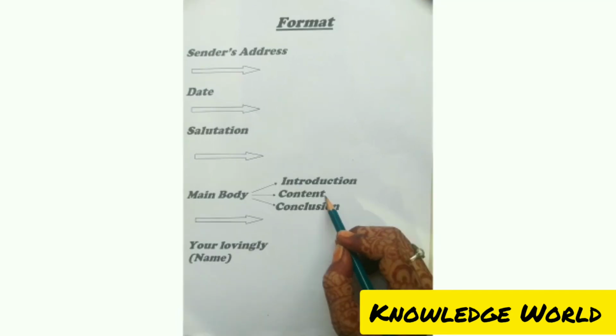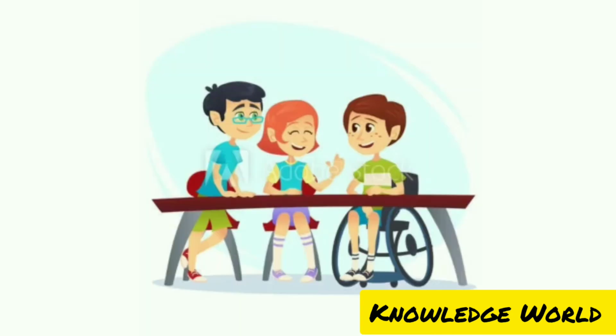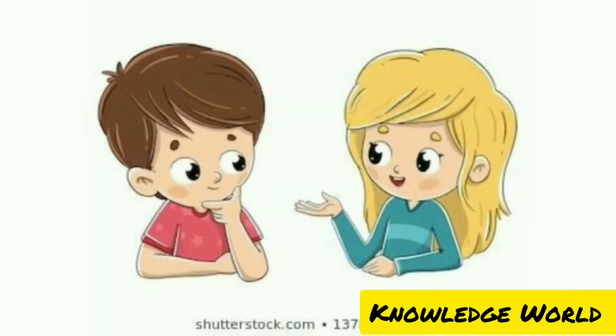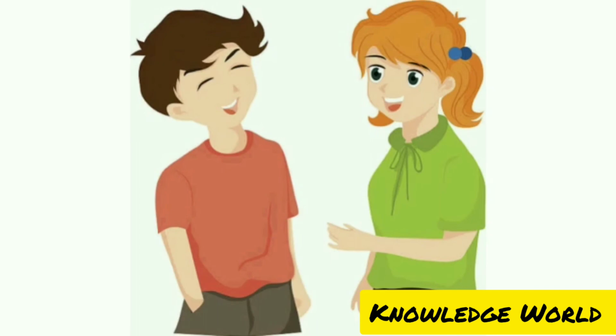Second is content. The letter overall should maintain a friendly tone, but you have to adjust the language and the wordings according to who you are writing to. With a friend, you can afford to be very casual and friendly. But if you are writing to an elder relative, you must be extremely respectful and considerate. One way to determine the tonality of your letter is to remember how you talk to the person in a conversation and then apply the same syntax and sentiments to the letter.